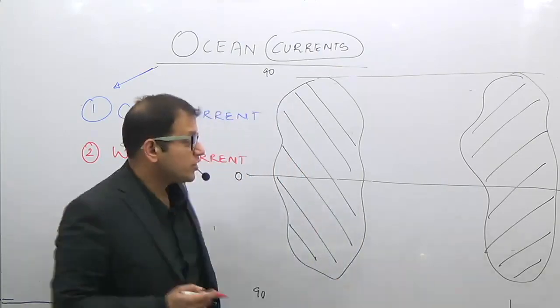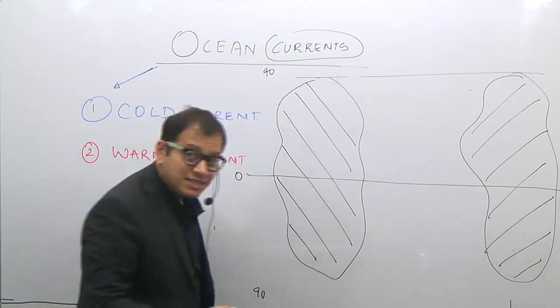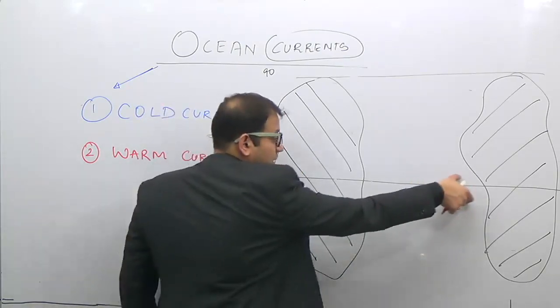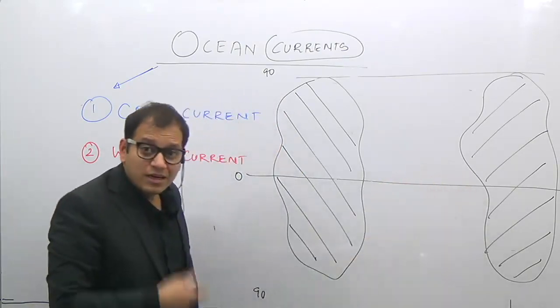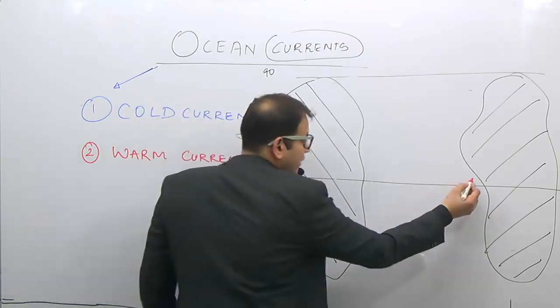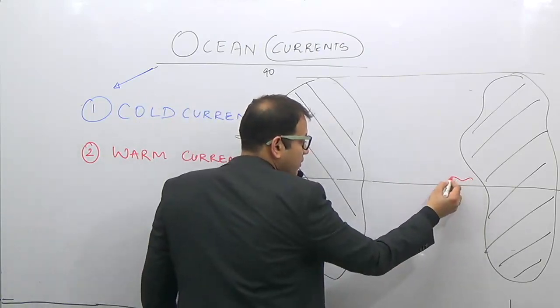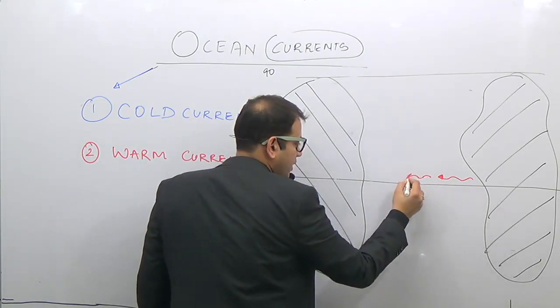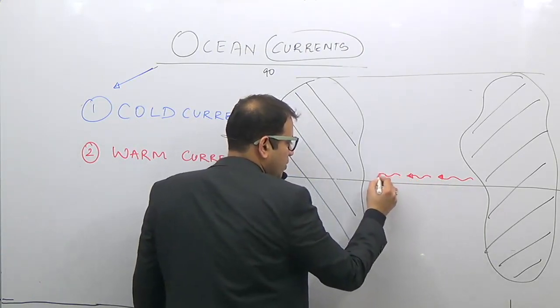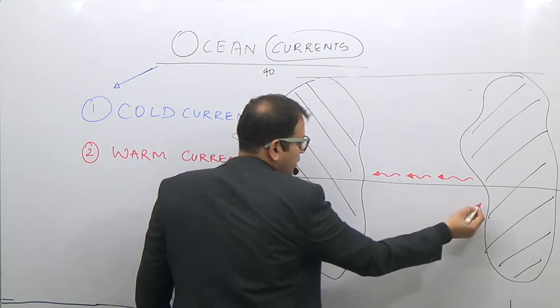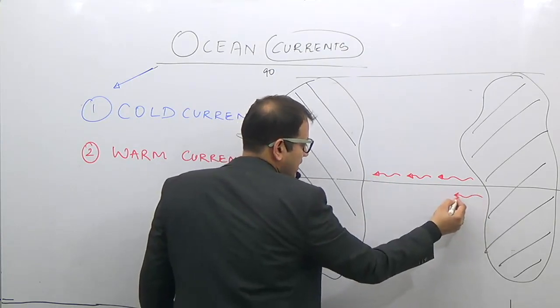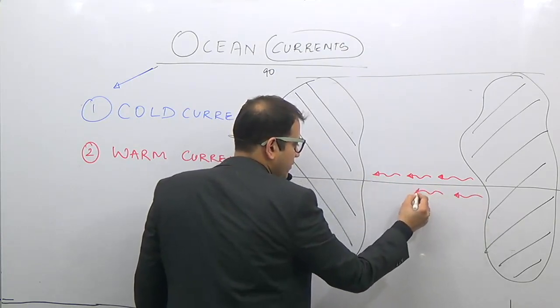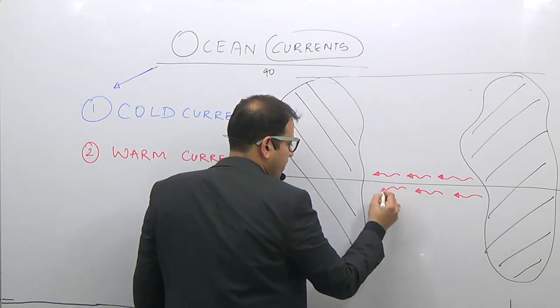Now, due to the rotation of the earth and due to the winds, in the equatorial region there are winds which are blowing, and therefore in this region the ocean water moves from east towards the west. Why? Because the earth rotates from west towards the east. So here the ocean water is moving.